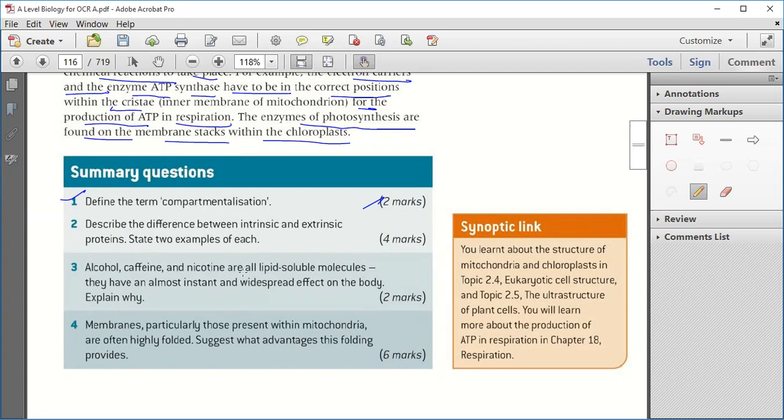They can go through the membrane, and then what will they do? Is it a quick effect? Yes. That is why they have a quick effect. That's why they have an almost instant widespread effect on the body. You need to explain them.